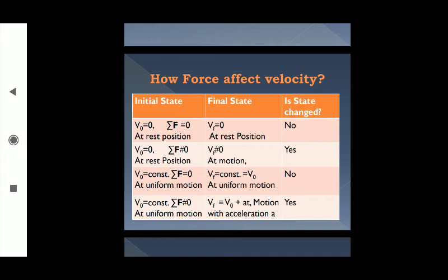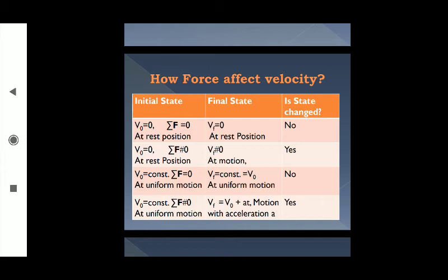Now the second case. Initial velocity is 0, v0 is equal to 0, that means at rest position. But the external force is not 0. That means some external force or forces are acting that are unbalanced. The vector sum of the forces is not 0.